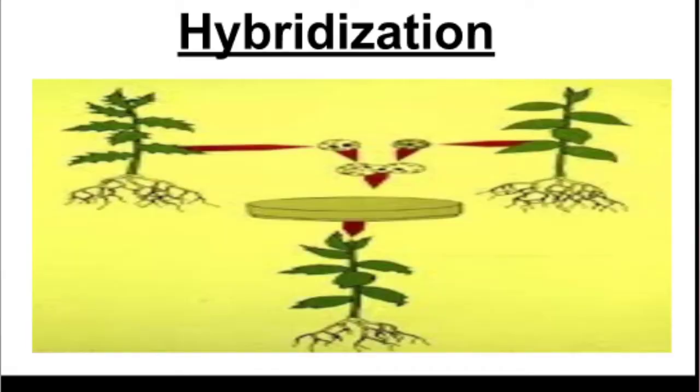Now what are hybridized seeds? These are seeds which are prepared in the lab by scientists, and they have all the desirable characters which are needed. Now the question arises, how were these seeds produced? These seeds were produced by following a process of hybridization. Now what is the hybridization process? If we define hybridization, it is the cross breeding of two varieties having separate desirable characters to get one variety which has all the desirable characters.